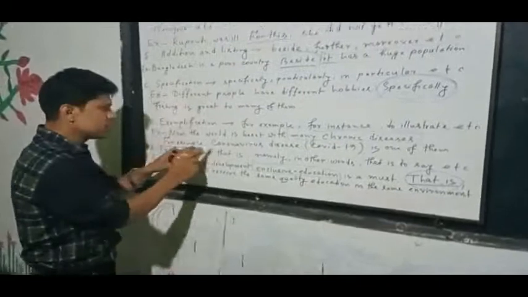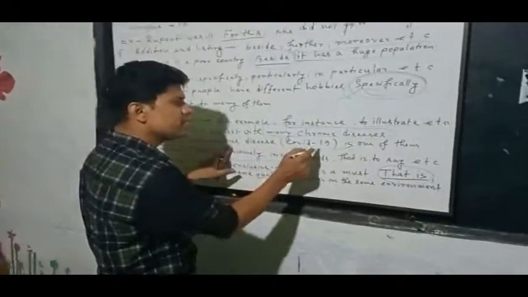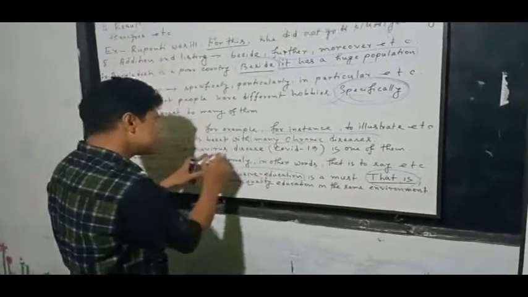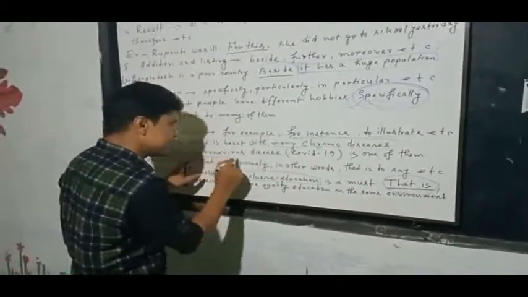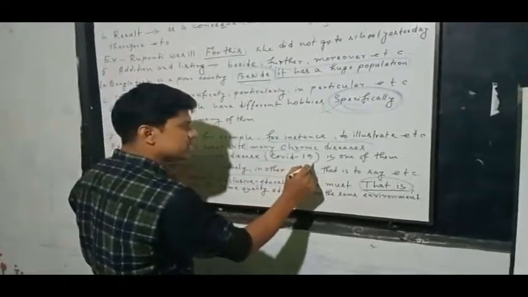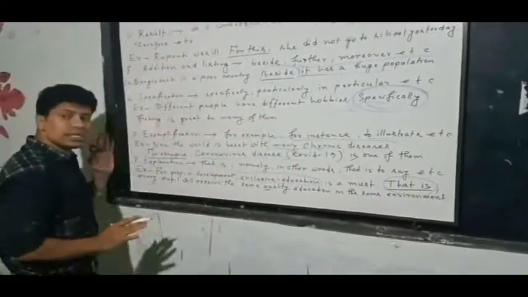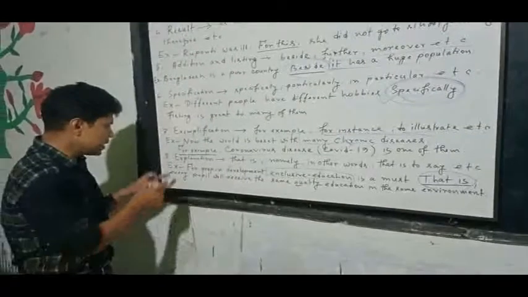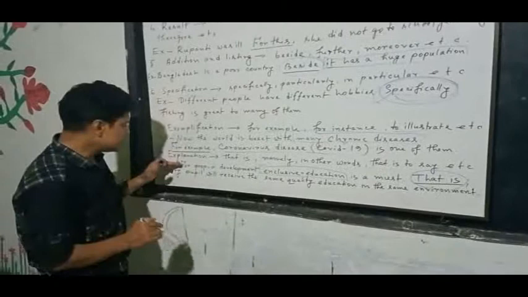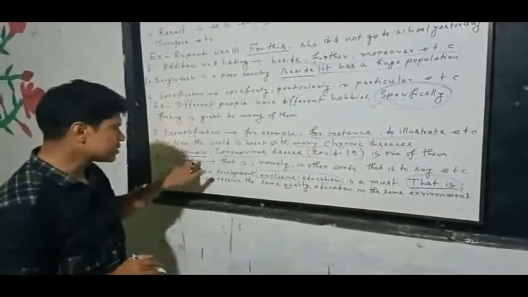Okay, for example, coronavirus disease, COVID-19 is one of them. So chronic diseases is here exemplified in this way, in the name of coronavirus and COVID-19. Okay, my students, now I will draw your attention to here at number 8. I have mentioned that explanation.